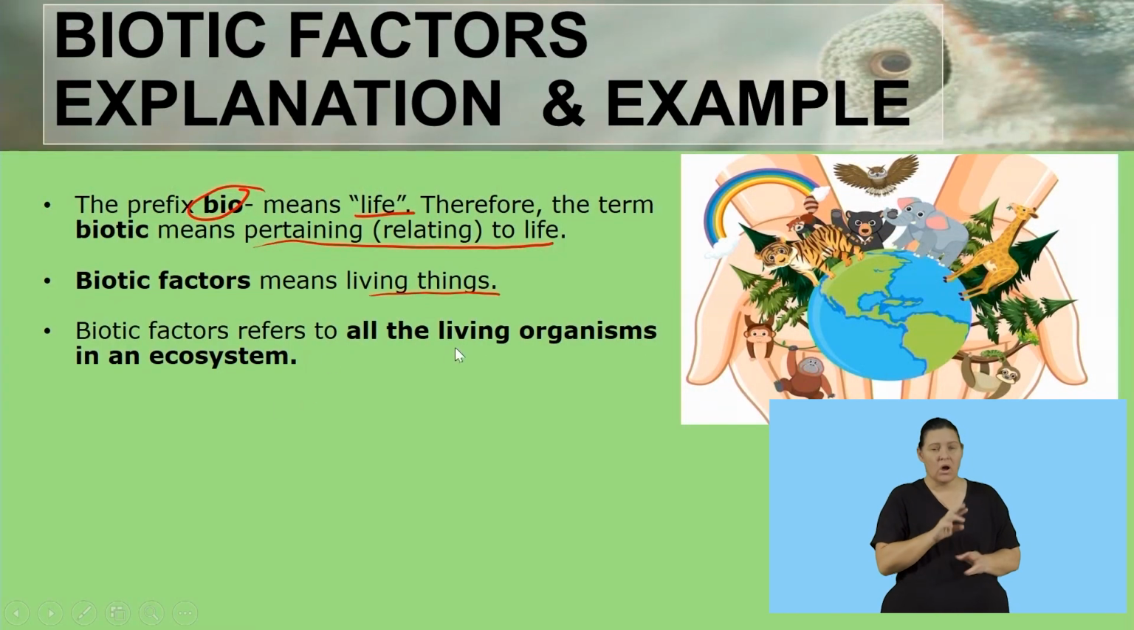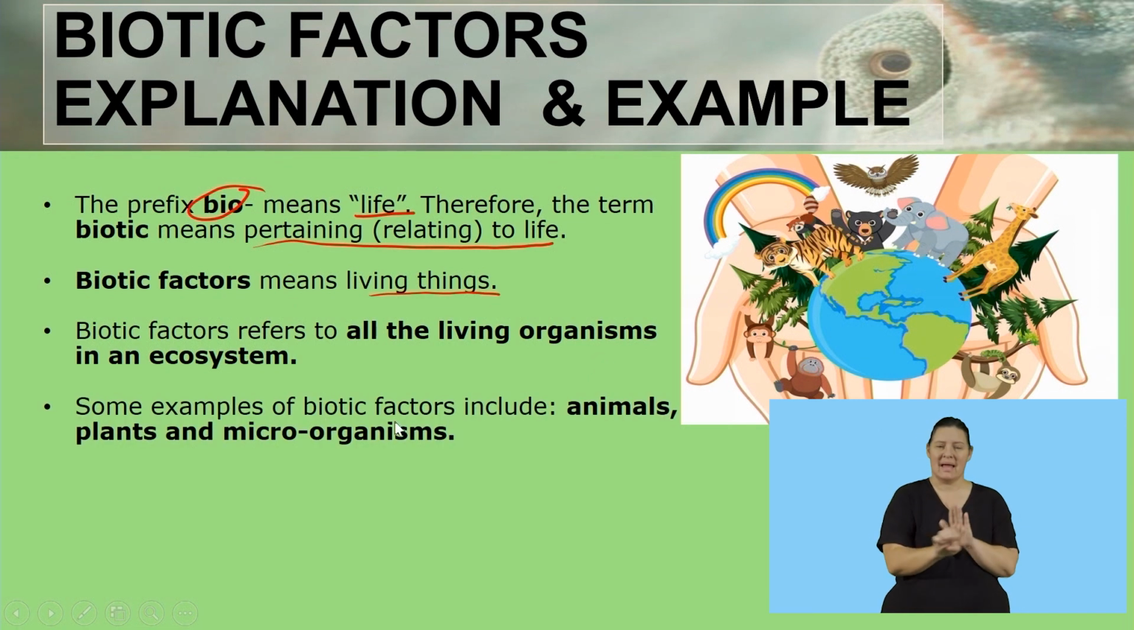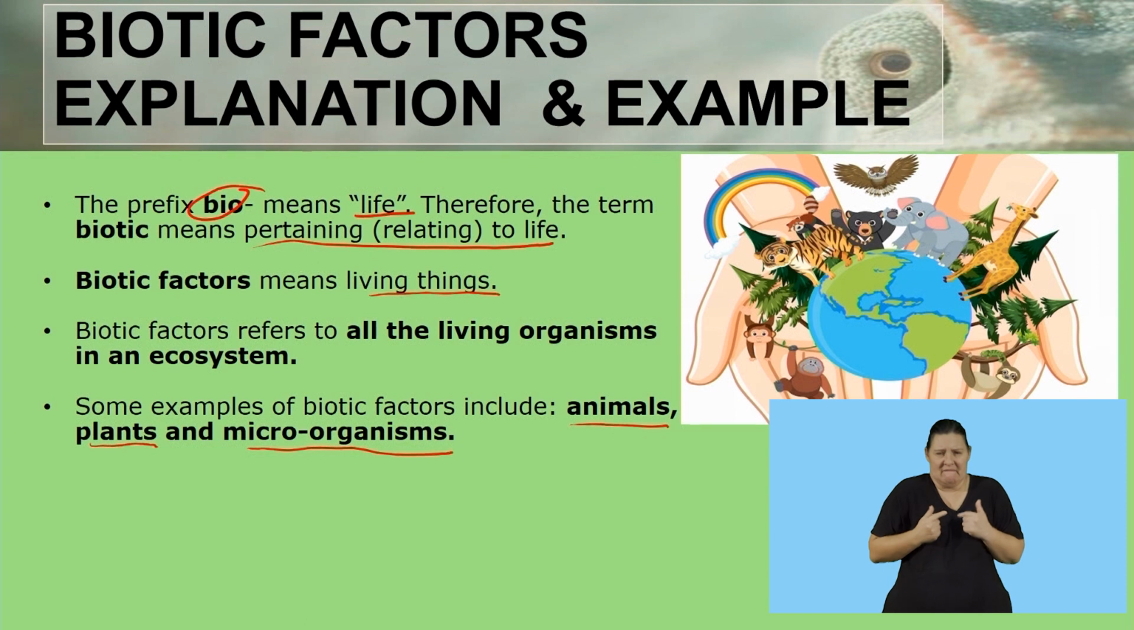Biotic factors refer to all the living organisms in the ecosystem, like I've just alluded. Some examples of biotic factors include animals, plants, and microorganisms. If you remember, microorganisms cannot be seen with our naked eyes because they are microscopic. As a result, in most of the pictures that we are going to look at now, we will not be able to identify them with our naked eyes.